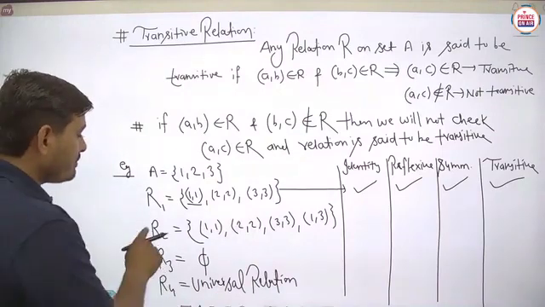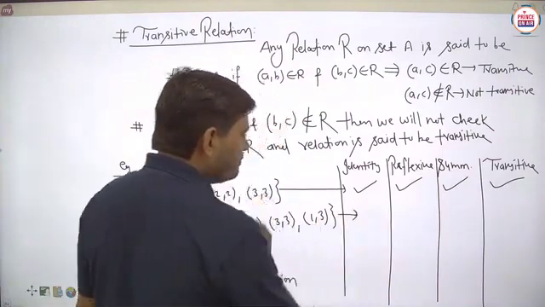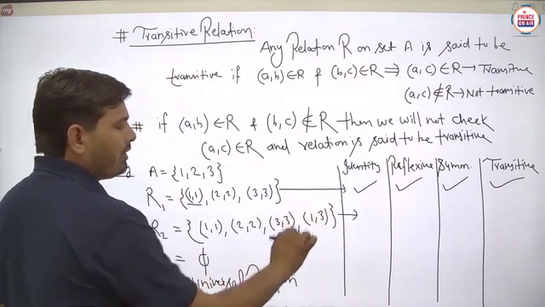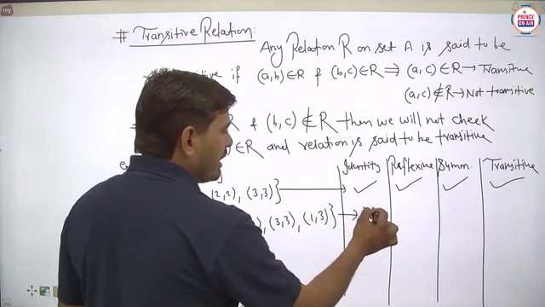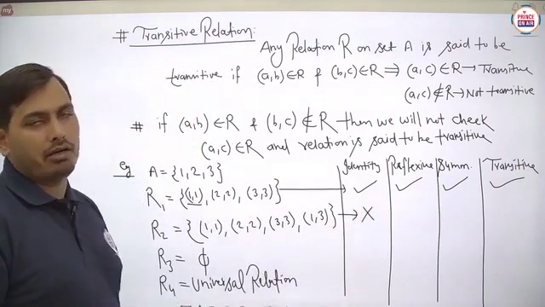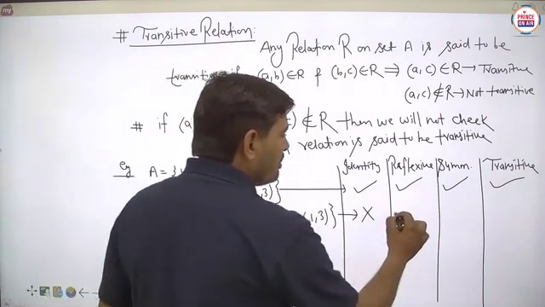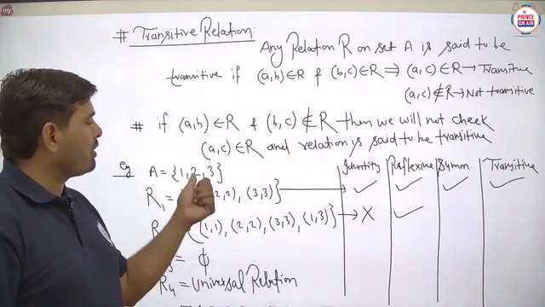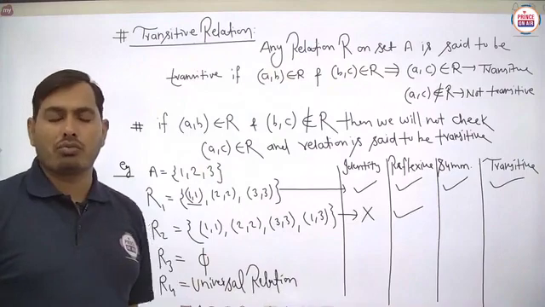Next we have to check for the R2. Now student, easily you can say that due to this ordered pair 1 comma 3, it is not said to be the identity relation. Is it to be clear? But it is said to be the reflexive, because here 1 comma 1 is available, 2 comma 2 is available, and 3 comma 3 is available.